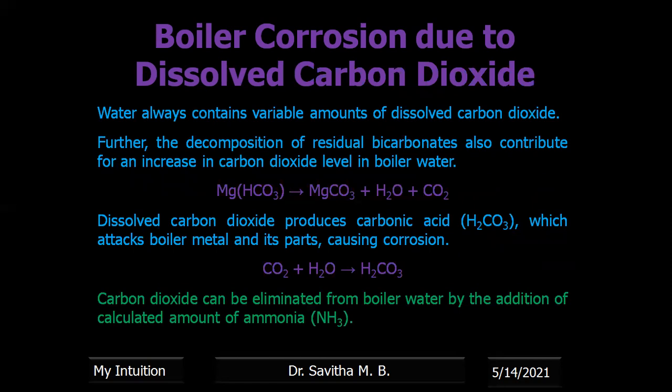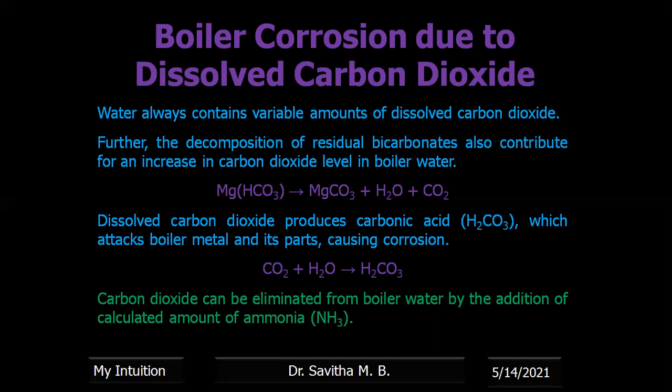the boiler corrosion due to dissolved carbon dioxide. Water always contains variable amounts of dissolved carbon dioxide. This dissolved carbon dioxide is a key for boiler corrosion to take place. The decomposition of residual bicarbonates also contributes to the increase of carbon dioxide.